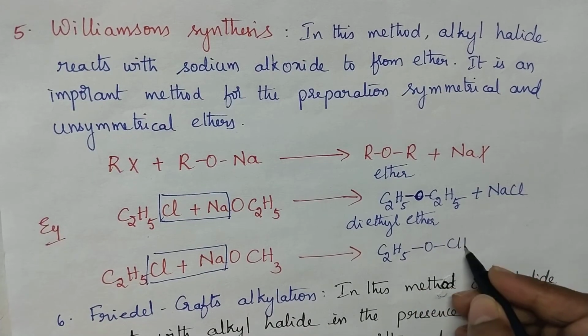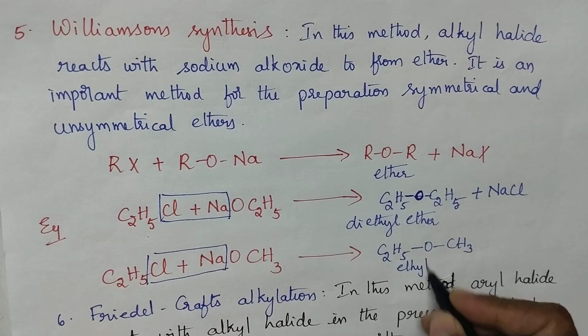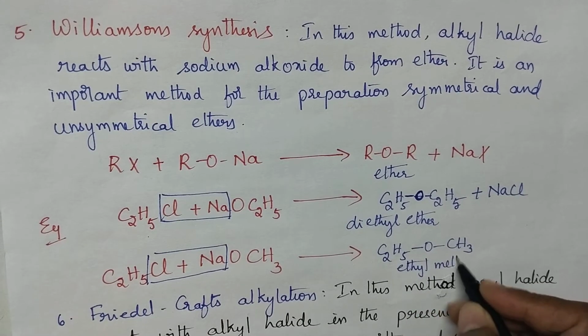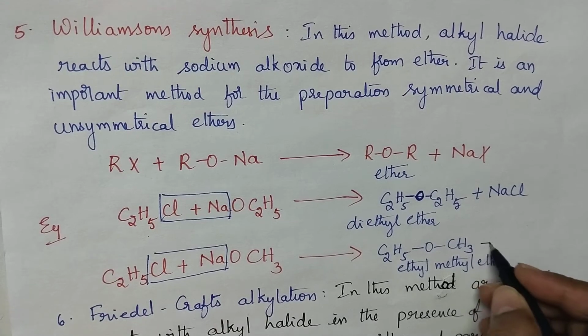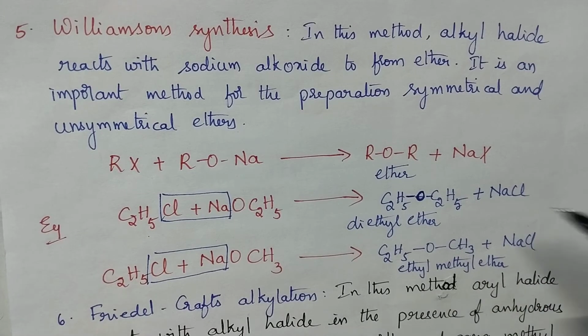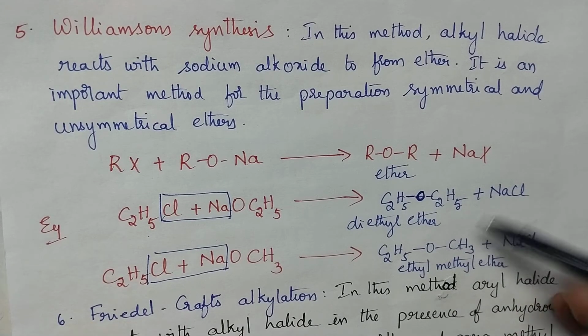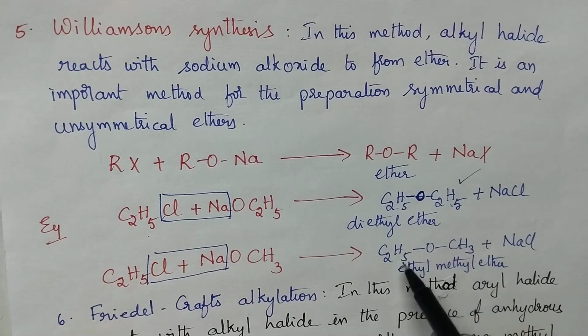That means it results in the formation of ethyl methyl ether. And what is the byproduct formed, students? NaCl. When you compare the first product with the second product, the first product is the symmetrical ether, whereas the second product is the unsymmetrical ether. Students, is it clear about the Williamson synthesis?